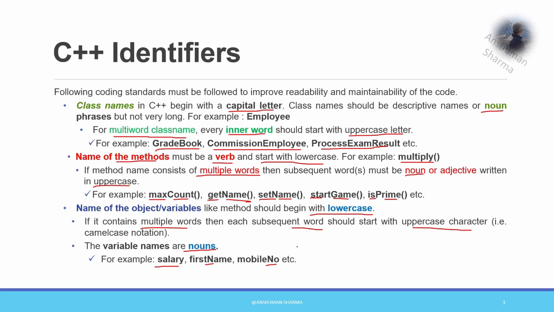Then global variables should start with G followed by the name of the variable. So these are some of the conventions that you should consider while writing these rules for the identifiers.